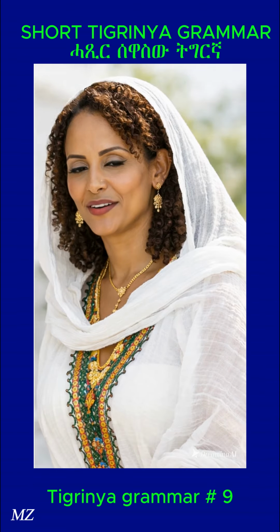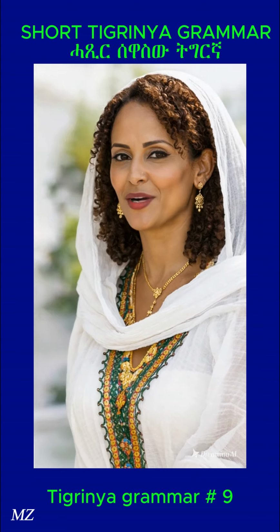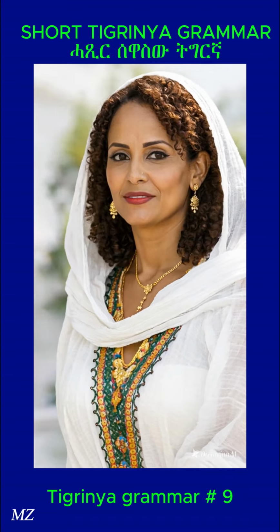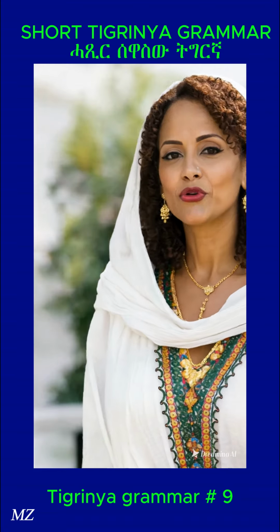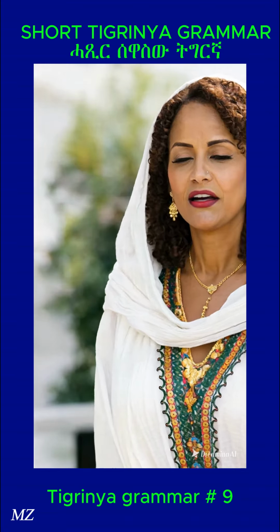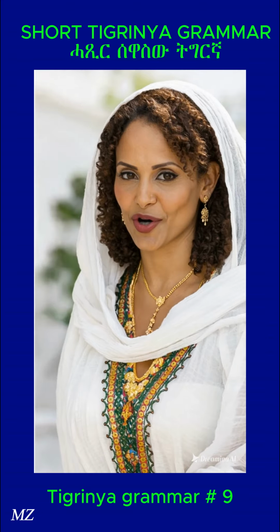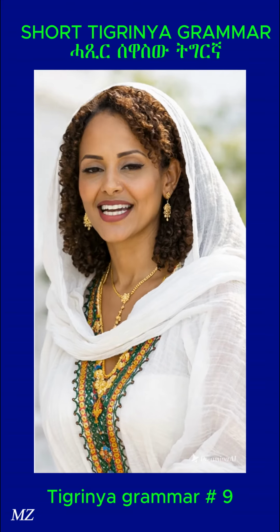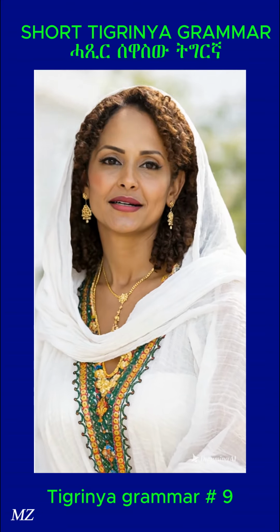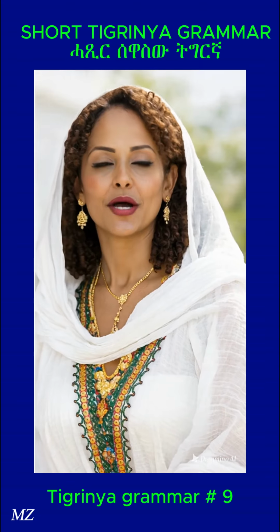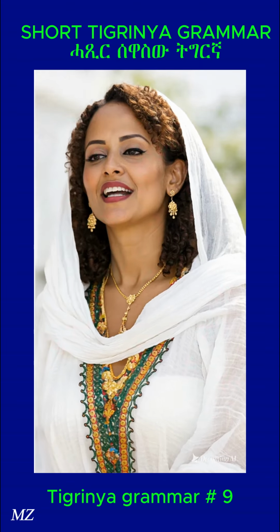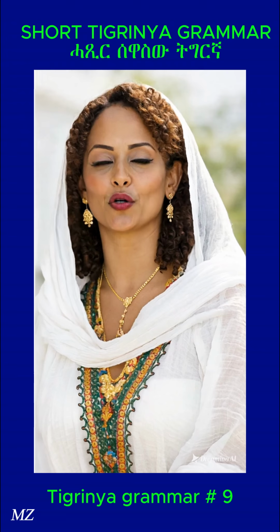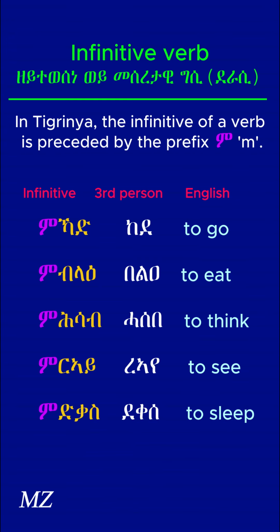In Tigrinya Grammar, a verb is a fundamental part of speech that describes an action. In Tigrinya, the verb usually comes at the end of the sentence. We will cover the following aspects of verbs: infinitive verbs, helping, auxiliary verbs, conjugation of verbs, modal verbs, tenses, the present, past, and future. Infinitive verbs.